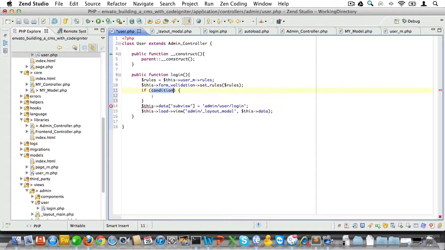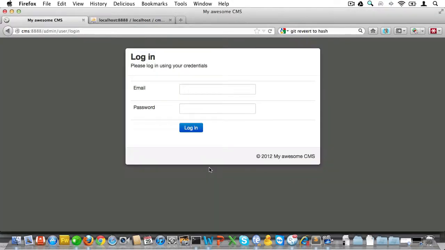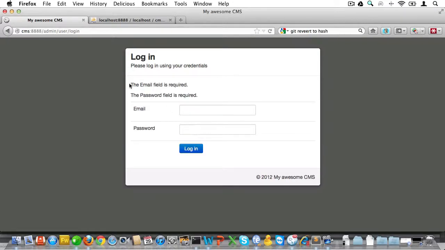Now finally, let's add a conditional. Inside of that conditional, we'll run the validation. If it returns true, the form passed validation and we can log in the user and redirect them. We'll add the code for that later. Now let's see if the form works like it should. I'll post the form without setting any credentials, and that should trigger validation errors. And sure enough, it does.